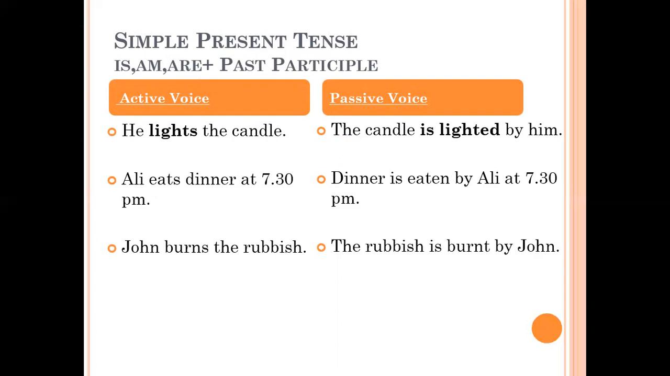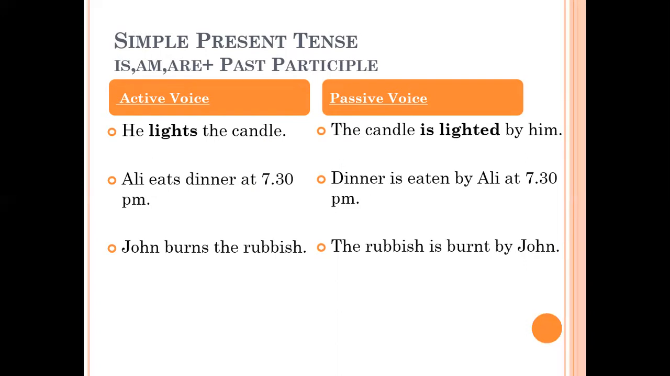Now, if a sentence of active voice is in simple present tense, like he lights the candle, then when it is changed to passive voice, as you have learned in the previous slide, passive voice requires a double verb. So now you can see the double verb: the candle is lighted by him. Is is the present form of the to be verb.